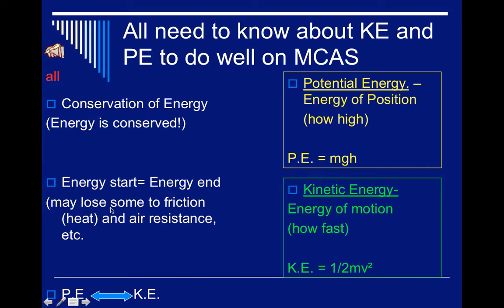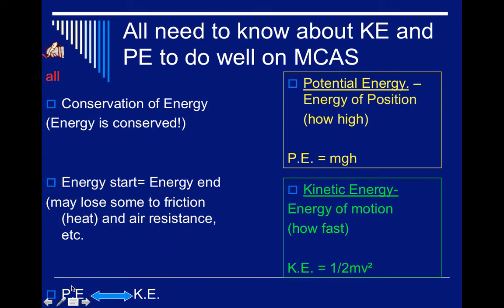So maybe as a roller coaster goes down a hill, some of that potential energy it had at the top of the hill turns to kinetic, but you may notice not all of it, because you may have lost, quote unquote, some energy to friction, which created heat, thermal energy, or air resistance, or whatever. So it's not that you're losing energy, it's just that energy changed form. Not all of the potential changed to kinetic. It may have gone to some thermal, some heat energy. But if you add it all up, in the end, you'll get the same amount of energy.